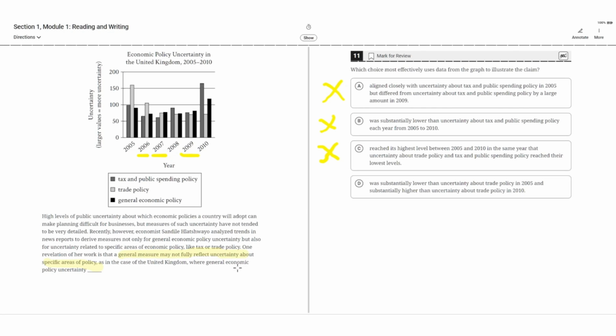So this is saying that general economic policy was lower than uncertainty about trade policy in 2005. And this is correct, because the black bar, general economic policy, is smaller than the white bar representing trade policy. And the second part, the general economic policy was substantially higher than uncertainty about trade policy in 2010. This is correct also, because the black bar is far taller than the white bar in 2010. So D is the correct choice.